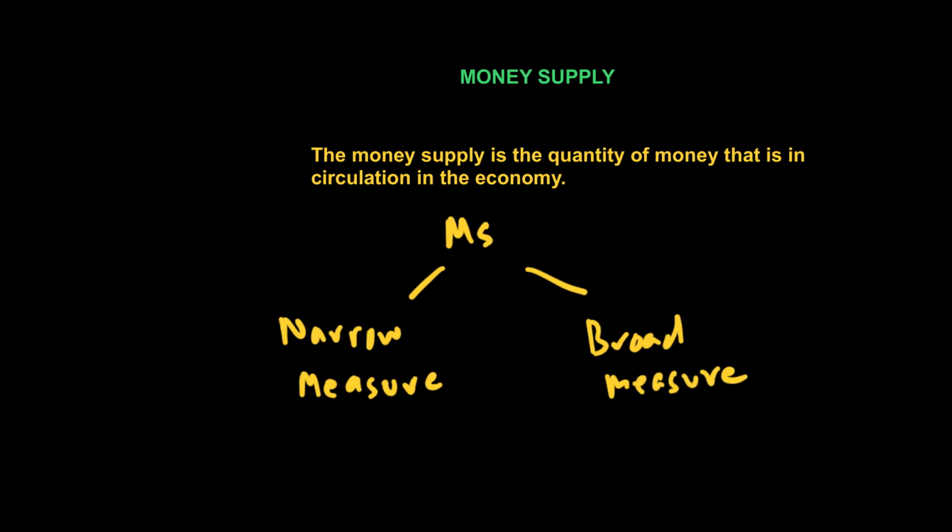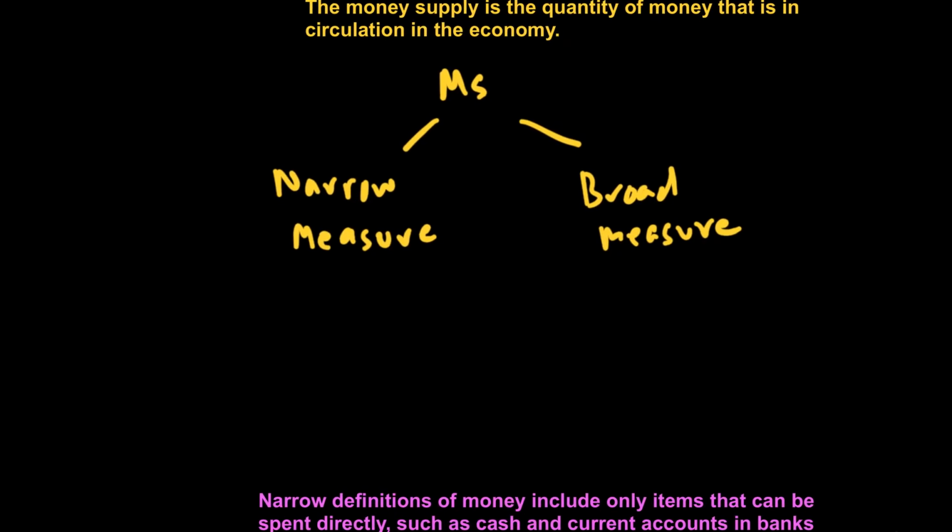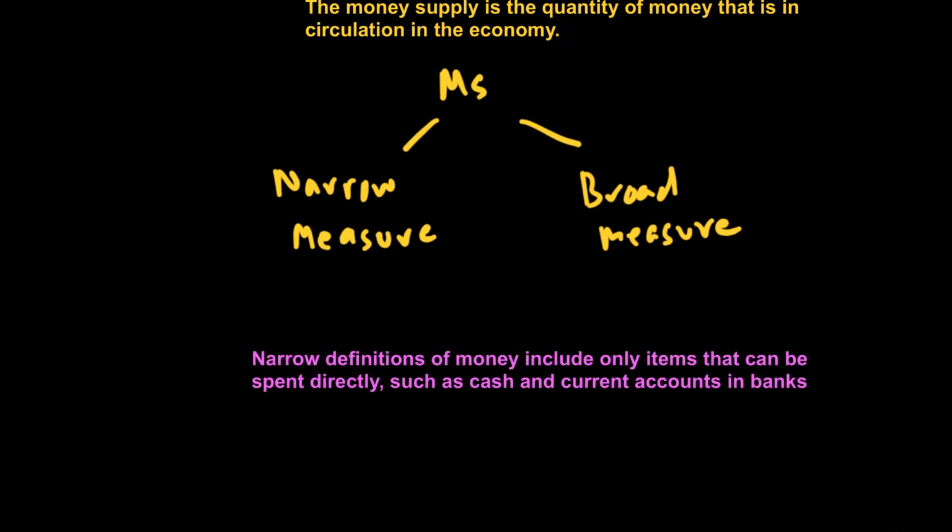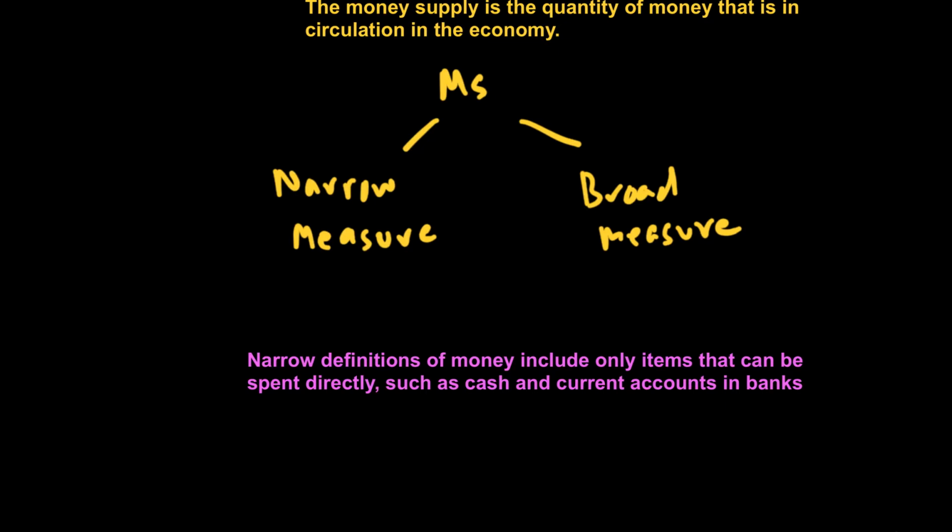The narrow definition of money includes all the items which can be spent directly for goods and services, such as cash and current accounts in the bank. So when we look at narrow definition, we mean very liquid assets that can be used in terms of buying goods and services.